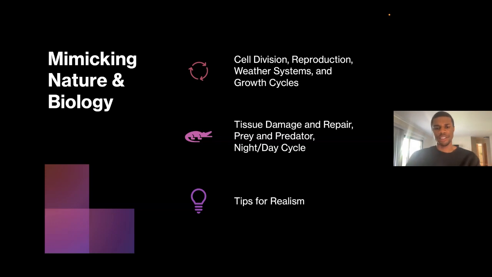And then tips for realism. I just threw this in here because, again, don't be afraid to ask ChatGPT what you're trying to ask it for. So if I'm trying to ask it how to mimic nature and biology, I could say, hey, how do I create cell division or something like that? But more specifically, I could say, hey, tell me about cell division, just before I even ask it to make it. Just tell me about it.